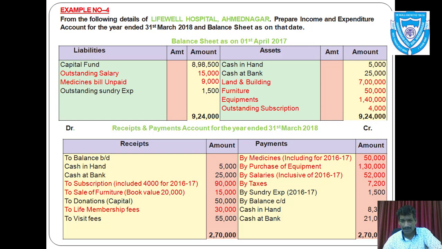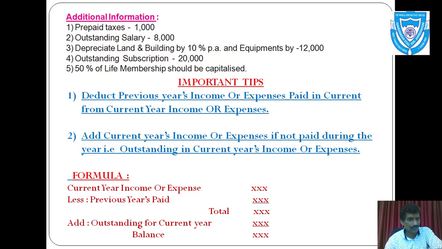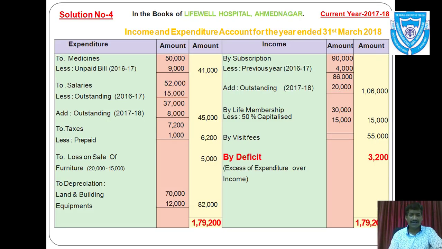Again payment side, medicines, equipment, salaries, taxes, sundry expenses, and balances are also shown to asset side. And again all the adjustments are taken or not. Yes, we can see prepaid taxes, outstanding salaries, depreciation is provided, outstanding subscription is shown, and also membership fees and donations are capitalized. That means we have considered all the heads properly and correctly in this example.